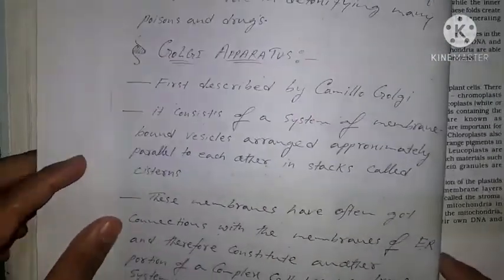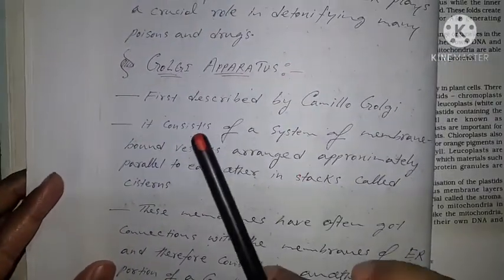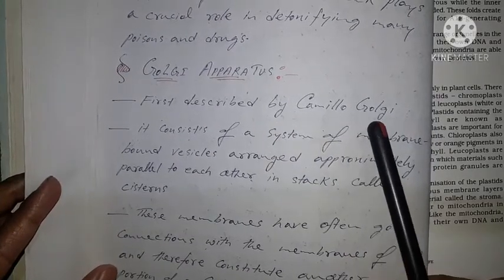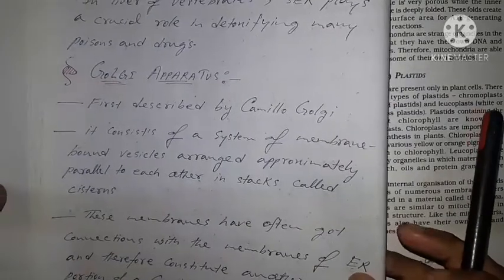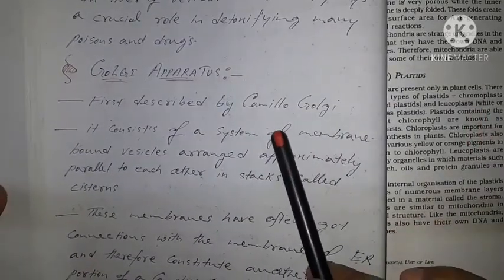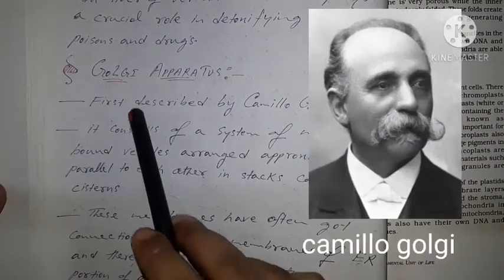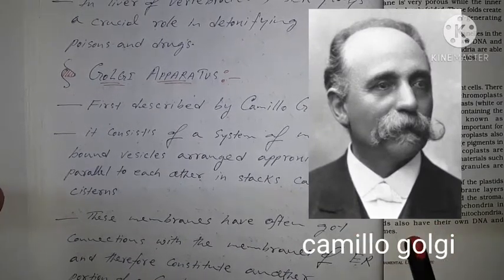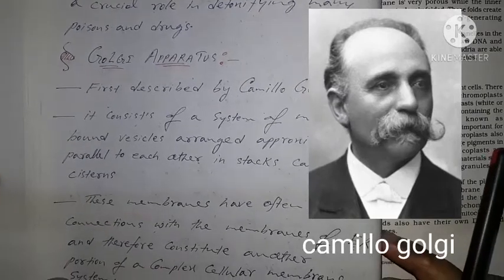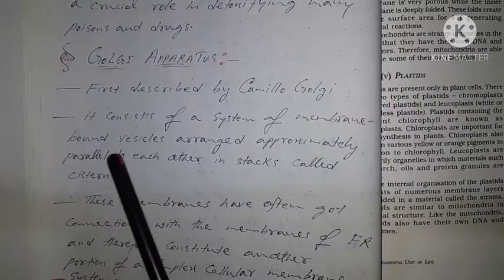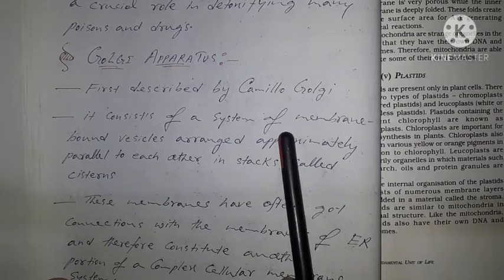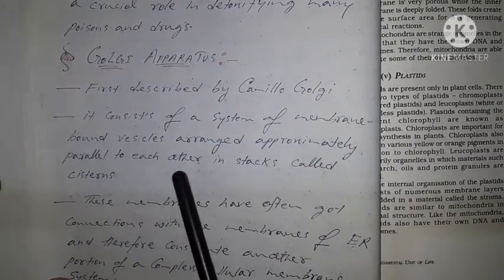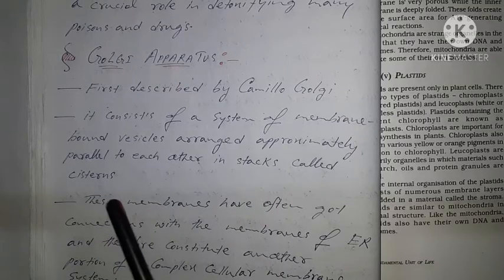So the Golgi apparatus was first described by Camillo Golgi. This is the name of a scientist, Camillo Golgi. He described the term Golgi apparatus for the first time. As we can see in the picture, this is Camillo Golgi. Then it consists of a system of membrane bound vesicles arranged approximately parallel to each other in stacks called cisterns.